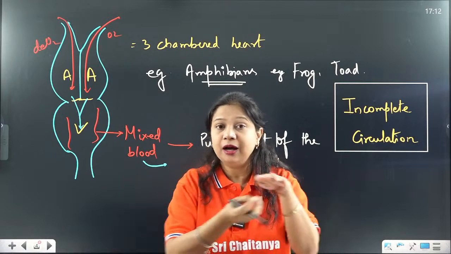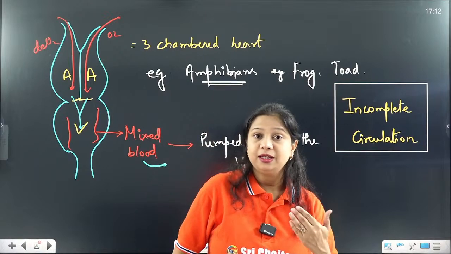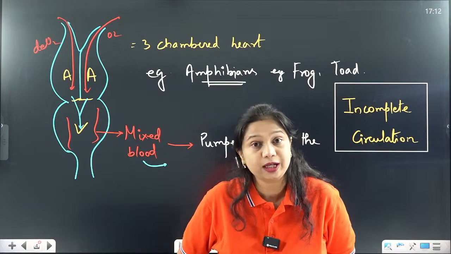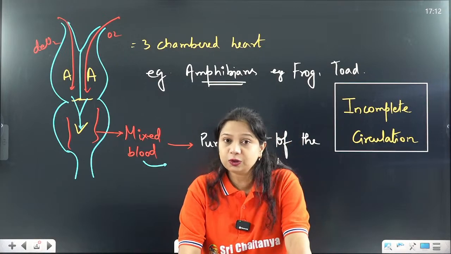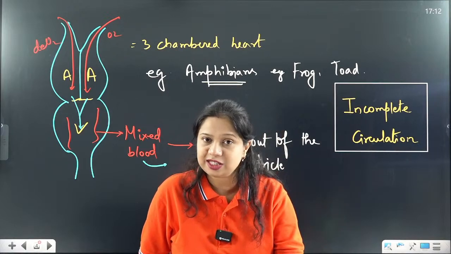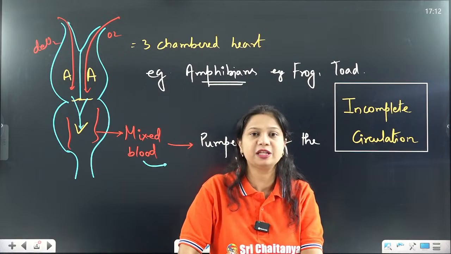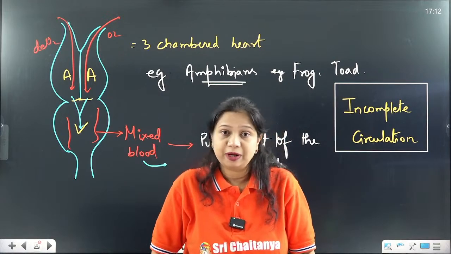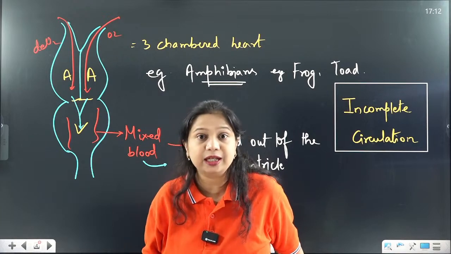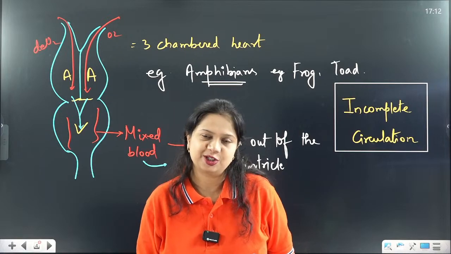Those blood vessels underlying the skin receive this blood, which allows diffusion of oxygen directly from the atmosphere through cutaneous respiration. So through cutaneous respiration, this mixed blood gets oxygenated in amphibians. So amphibians receive mixed blood throughout their body, but they are not using this mixed blood as it is. They are oxygenating the blood with the help of cutaneous respiration.